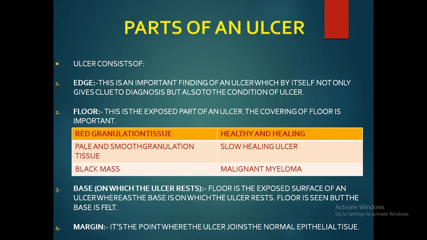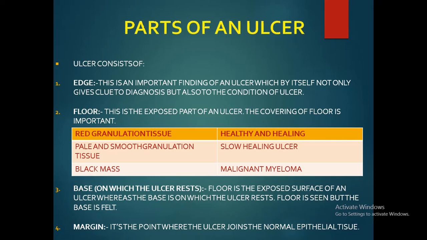Now, what are the parts of an ulcer? An ulcer has an edge, a floor, a base and margin. Edge is an important finding of an ulcer which by itself not only gives a clue to the diagnosis but also to the condition of the ulcer. Floor is the exposed part of an ulcer. The covering of the floor is important.